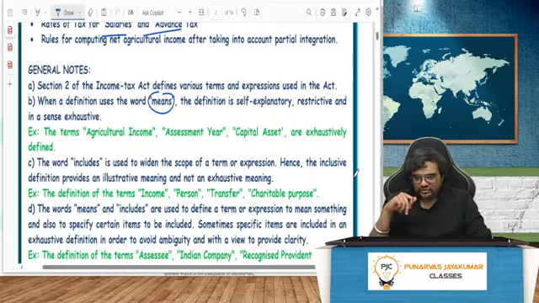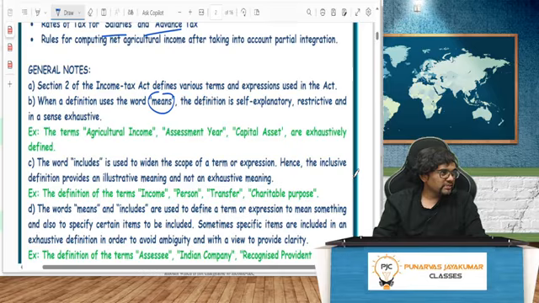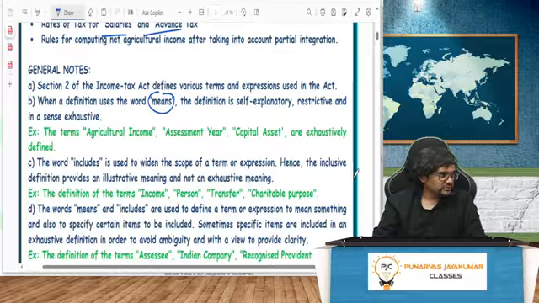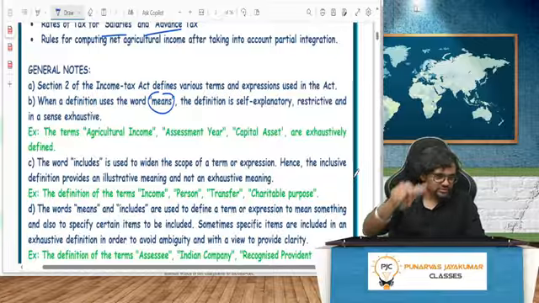When the definition uses the word means... Online people, all of you got the material, right? Right. So when a definition uses the word means, online people, come on, respond. Thumbs up is also okay, no tension. Right.